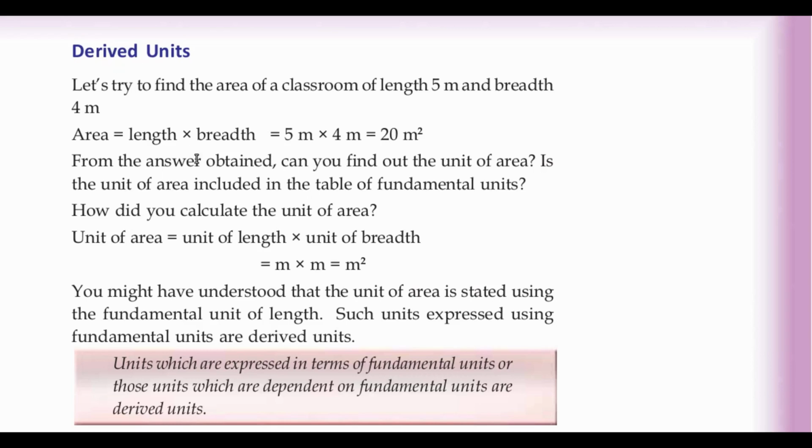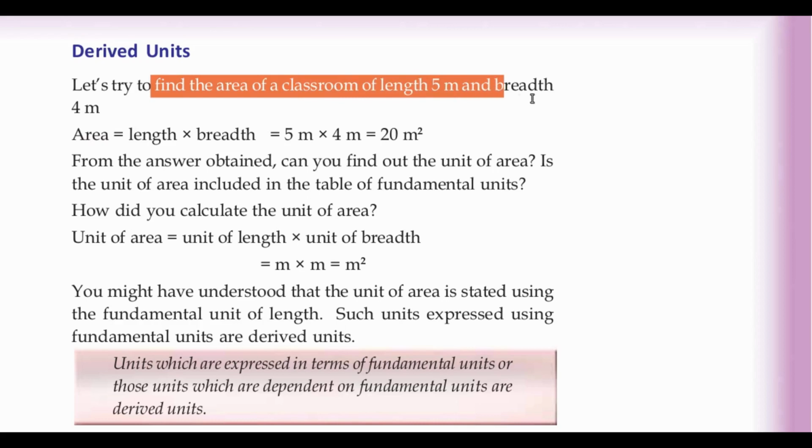Thus, in physics, we have two types of units, that is, one is fundamental units and the other is derived units. The fundamental units are the units of fundamental quantities. How many fundamental quantities are there? There are 7 fundamental quantities. Now, there are a number of derived units also. First, we find the unit of area.